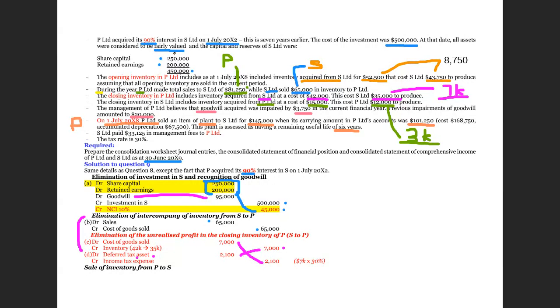Right, 8,750. So last year you must have debited cost of sales and credited inventory, right? This is what you must have done last year. You debit cost of sales, credit inventory 8,750 last year. To repeat this journal entry, because you got a new financial statement from the parent and the new financial statement from the subsidiary, they did not put through this journal entry. So as a consolidation accountant, I will put through this journal entry. But this is last year's journal entry.